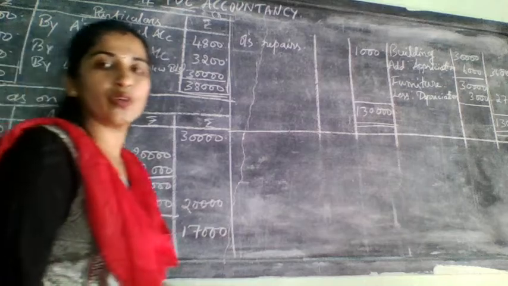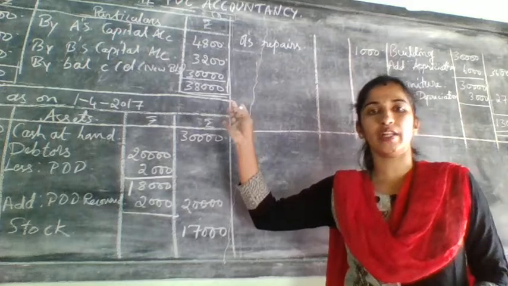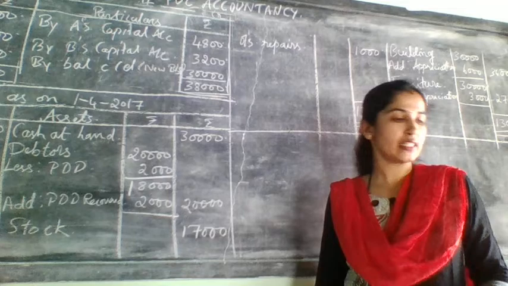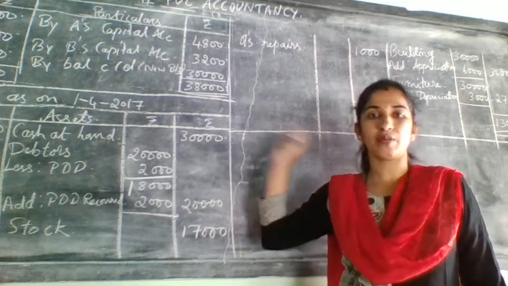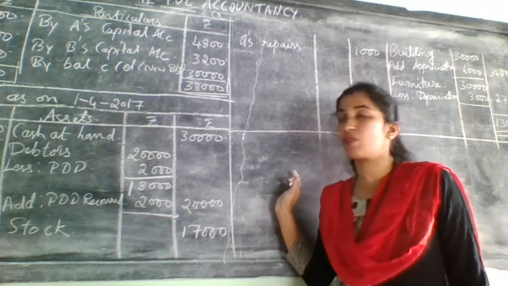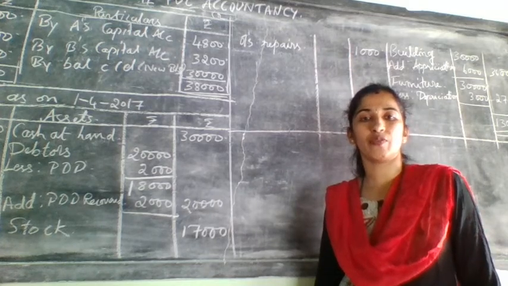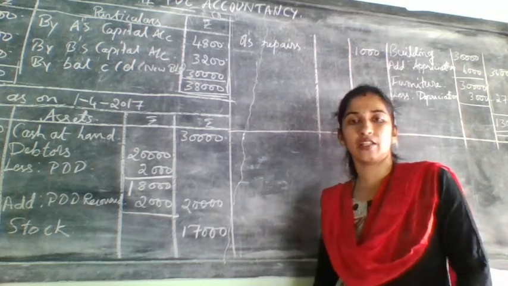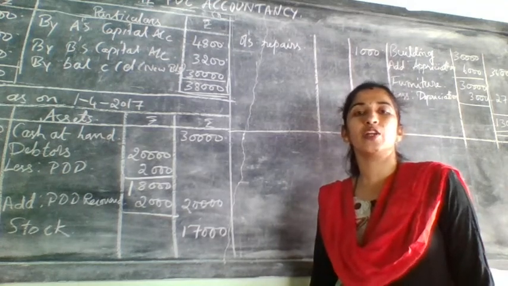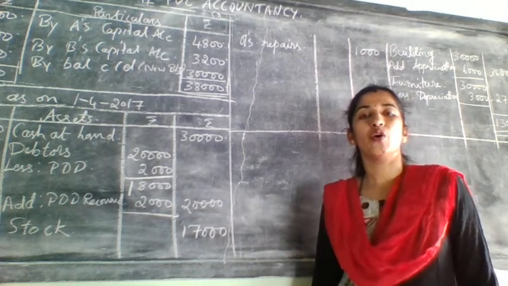So try to do the problems from the question bank. Just now you came to know which is goodwill treatment case 1 and case 2. Now you can try to do the problems. Next problem onwards, I will skip 2 steps. These 2 problems copy to your notes. Okay, I will give you the beginning notes of this adjustment. I already shared the notes of new profit sharing ratio. Next I will share the adjustment related to this. After that you copy these 2 problems in your notebook. Okay, next try the rest of the problems in your homework book.